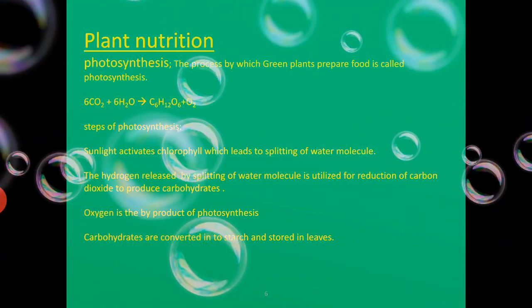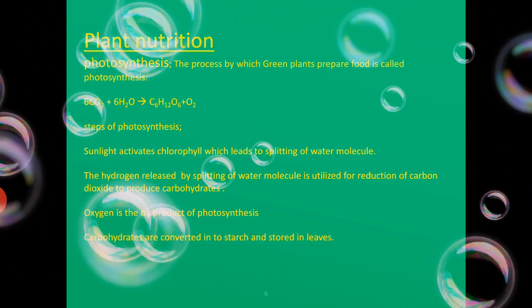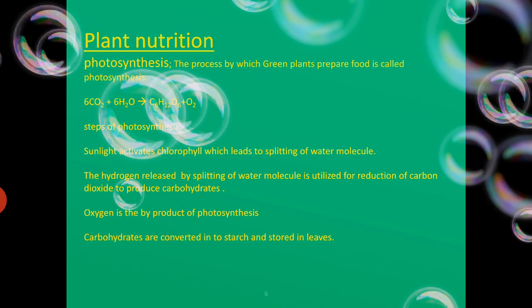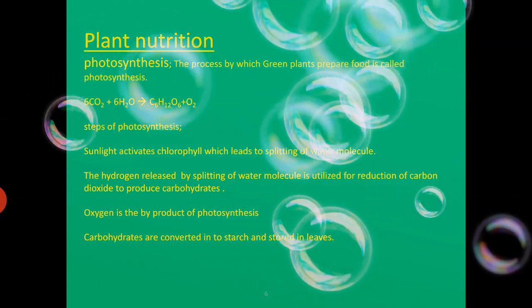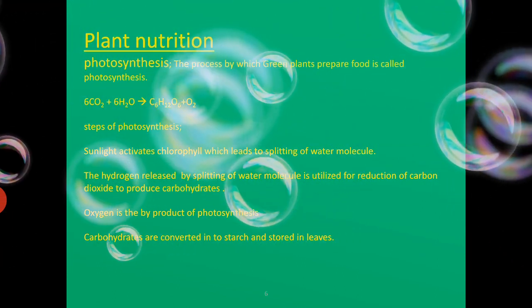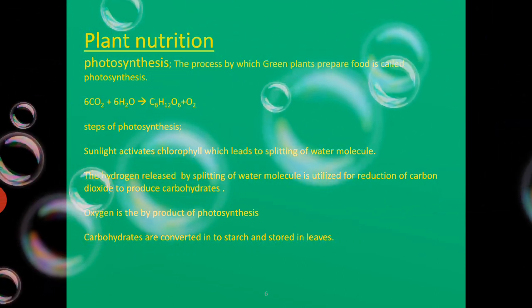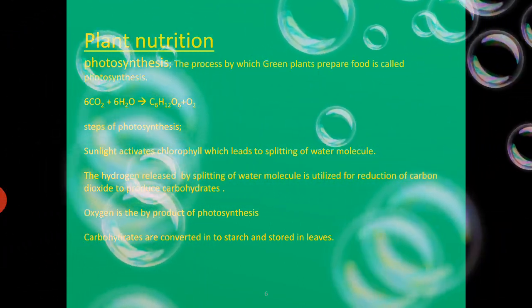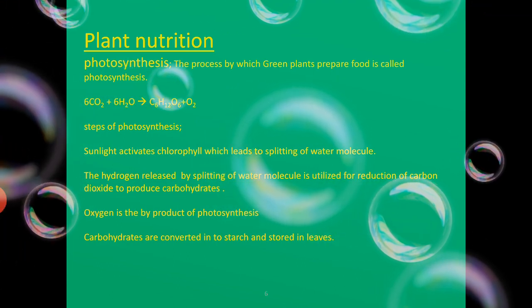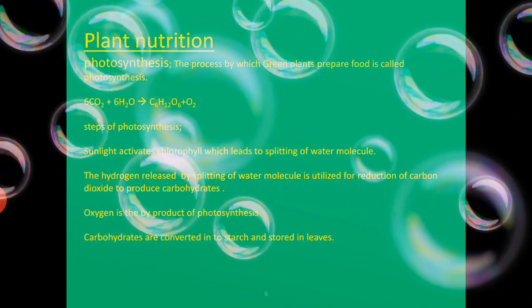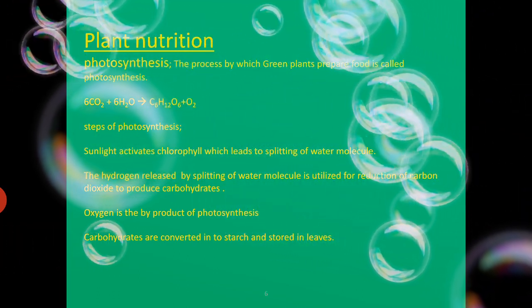Steps of photosynthesis. In the first step, sunlight activates chlorophyll, which leads to splitting of the water molecule. In the next step, the hydrogen released by splitting of the water molecule is utilized for reduction of carbon dioxide to produce carbohydrates. In the first step, the plant utilizes chlorophyll and sunlight, so this is called the light dependent reaction.